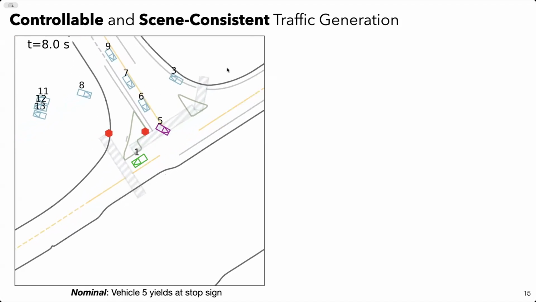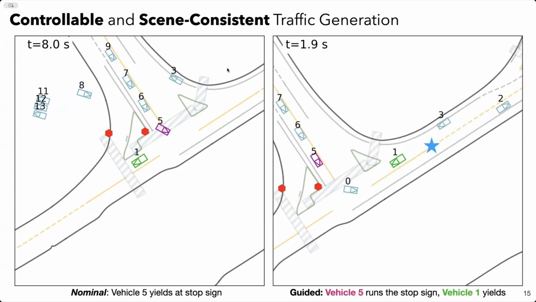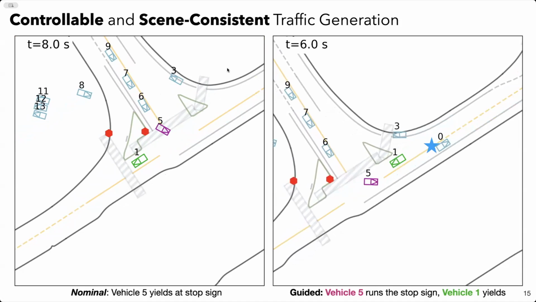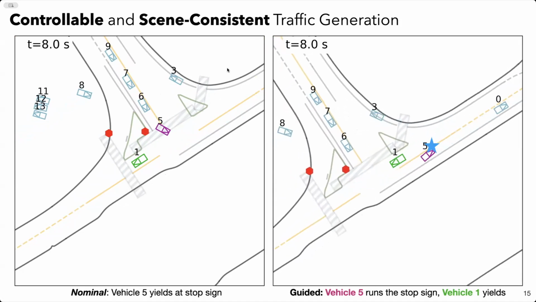VBD will still ensure the generation matches the user's objective, but also maintain scene consistency. Here, we can force car 5 to break the traffic rule and run the stop sign by enforcing our goal for the way. And this leads vehicle 1 to take an emergency stop to avoid collision, despite us not explicitly saying that it has to avoid collision.